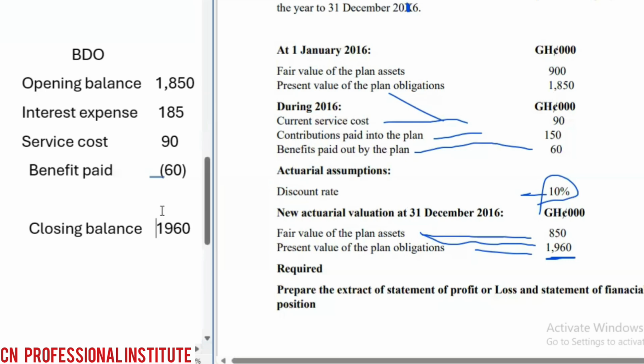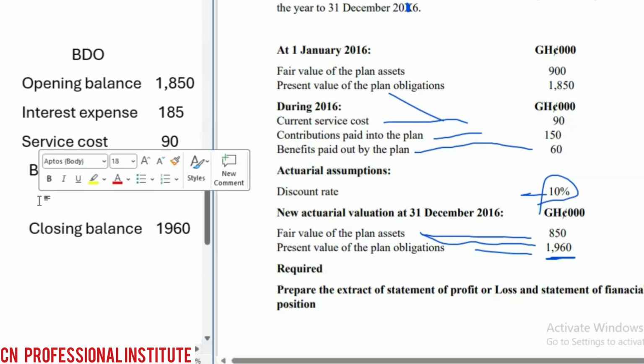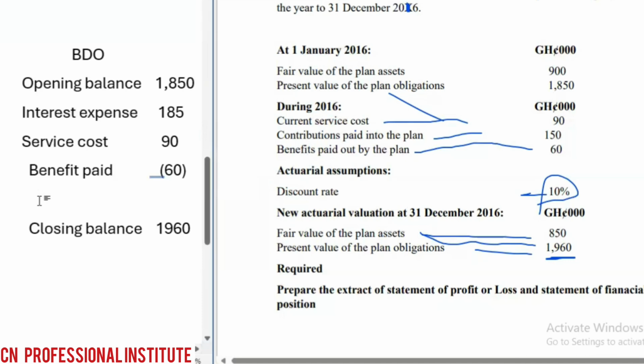So can you see that our defined benefit obligation liability has reduced? If it has reduced, then it is a gain. If liability reduces, it is a gain. So here it is a remeasurement gain. Are you following? The asset was a remeasurement loss, so here you write remeasurement gain. Why is it a gain? If your liability reduces, it's a gain. So we just have to compare the 2,065 with the 1,960, and we have 105.